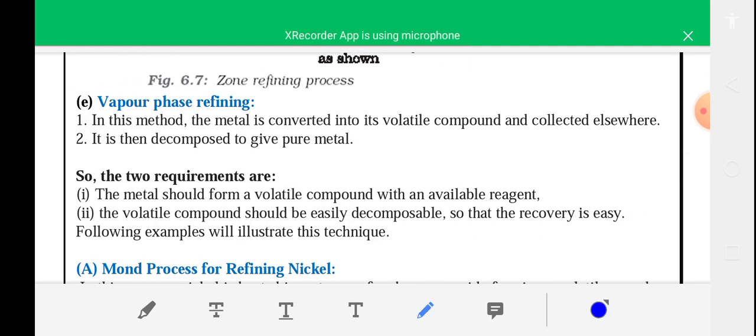Next is vapor phase refining. In this method the metal is converted into a volatile compound and collected elsewhere, and it is then decomposed to give pure metal.